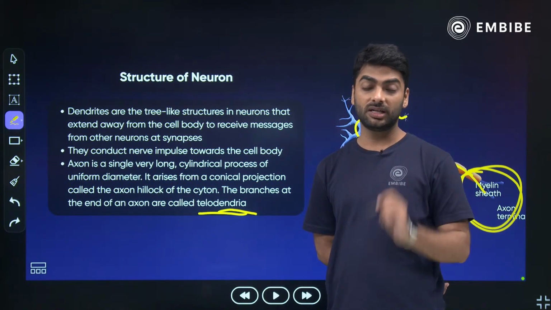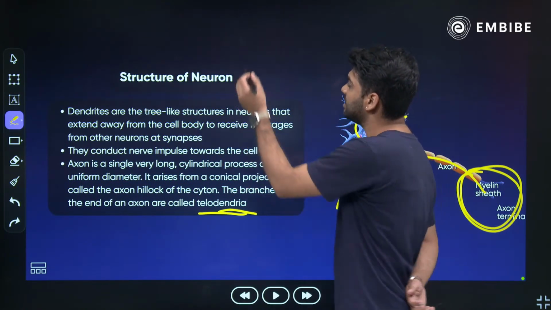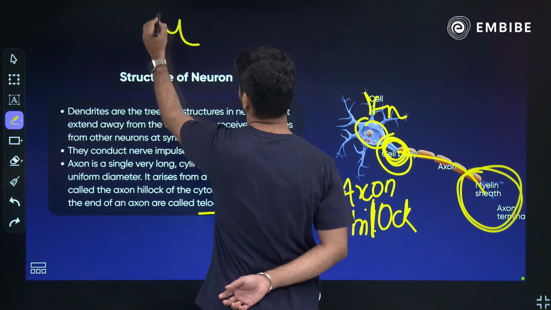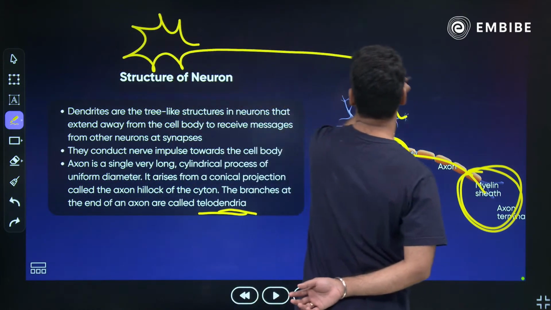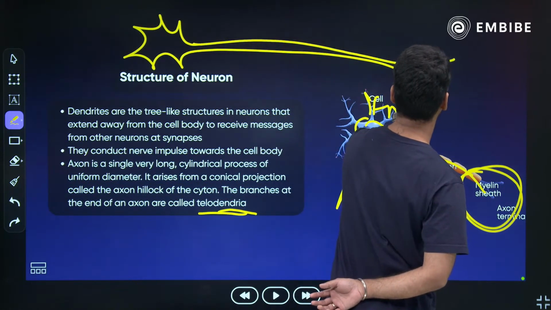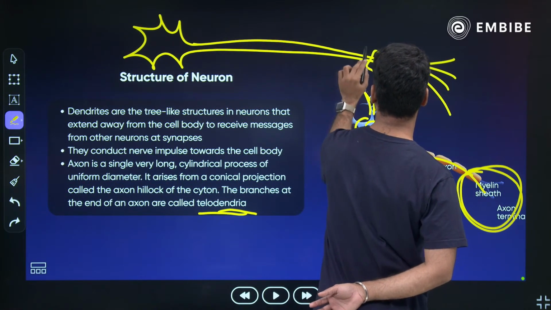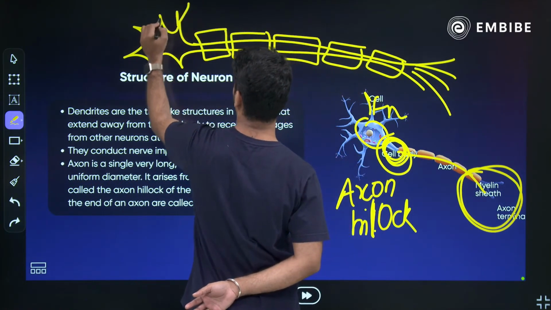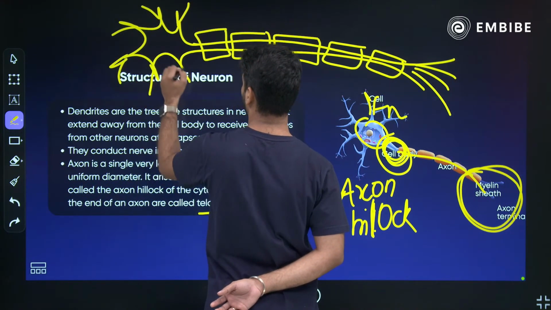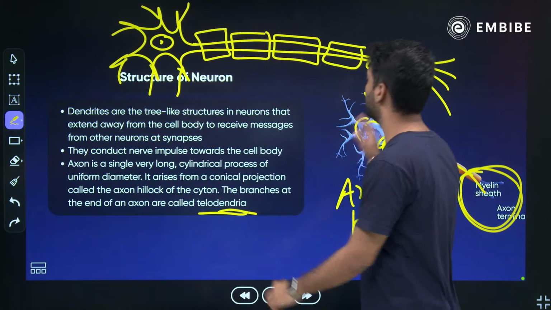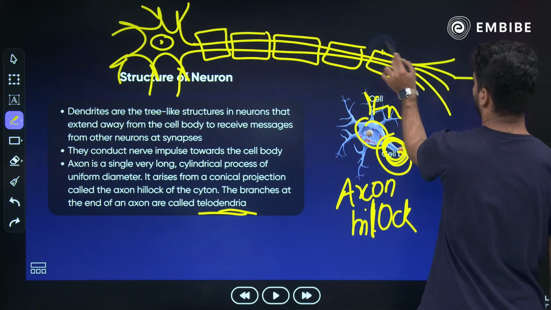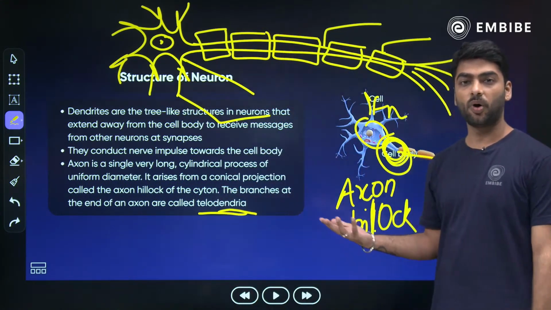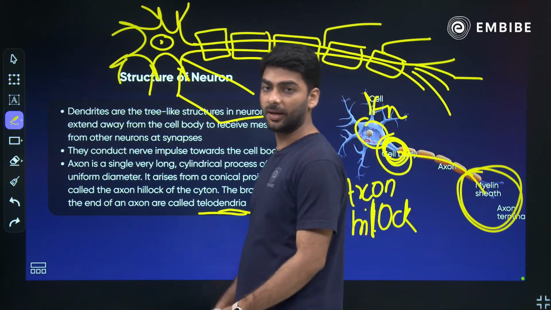So the structure of a neuron is super important. It's very easy to draw the neuron. How you will draw the neuron is, you will just draw it like this. Done. Neuron is done. Axon terminal, myelin sheath, axon, cyton, dendrites. Done. बहुत easy है. ठीक है?